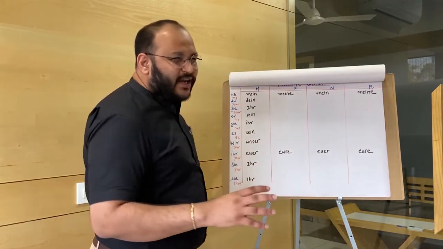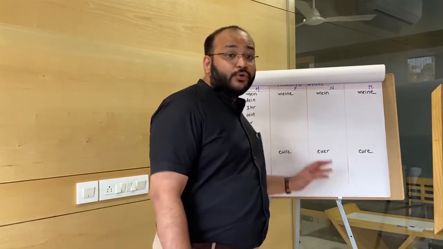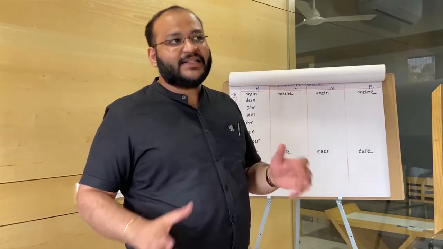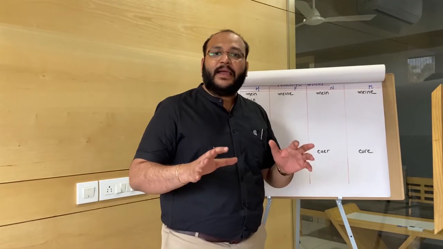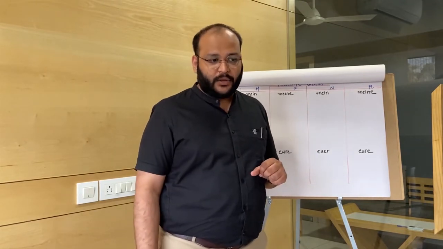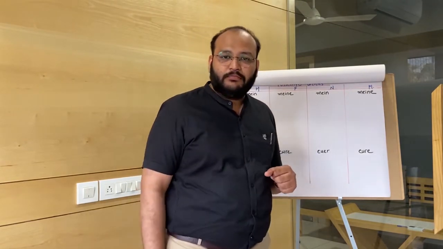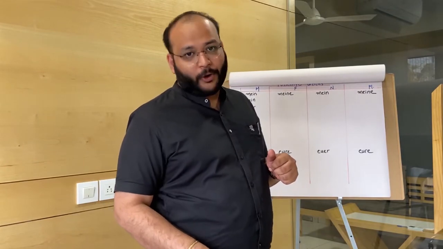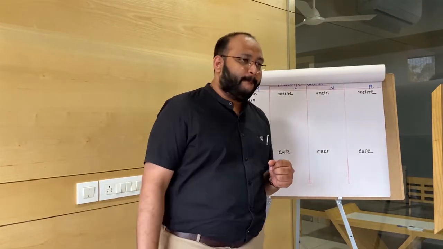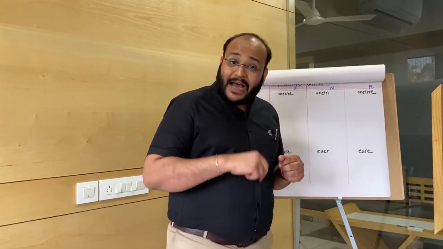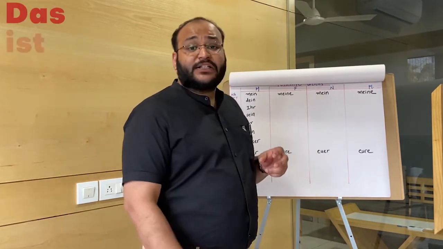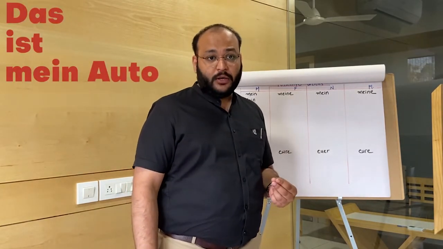Now let's just look at a couple of sentences, how to use this table. Let's say the sentence is, this is my car. So how would you make it? Pause the video and give yourself a thought. Now, the answer is obviously, das ist mein Auto. Why mein?